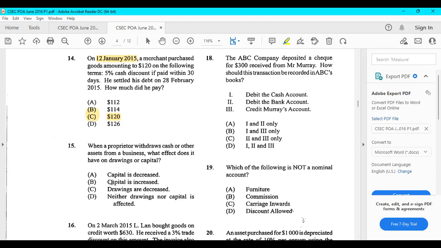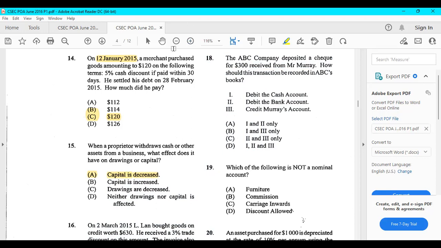Drawings are decreased. No, your drawings are actually increased. And when drawings increase, the effect of your drawings on your capital is that drawings decrease your capital. So when a proprietor withdraws assets from the business, it is going to decrease our capital. So when they withdraw cash or whatever for their personal use from the business, it is considered as drawings. And what drawings does is drawings actually reduces our capital account.